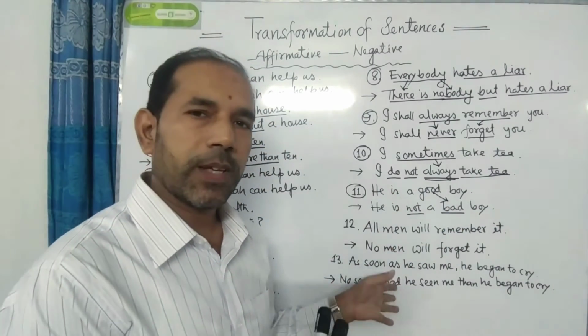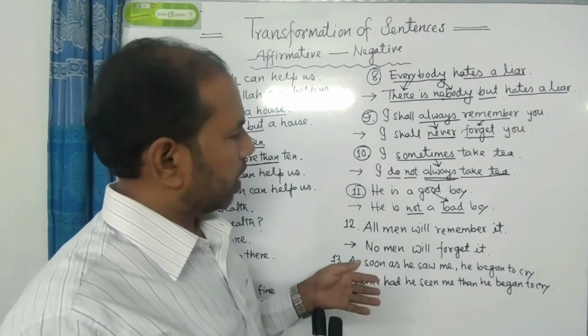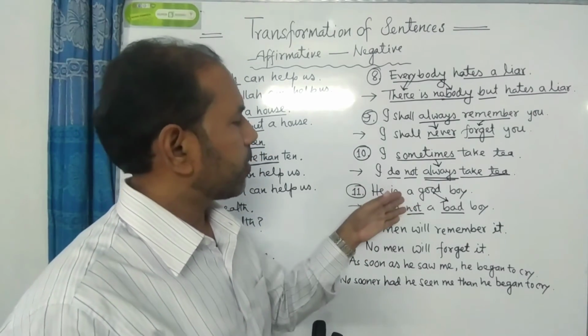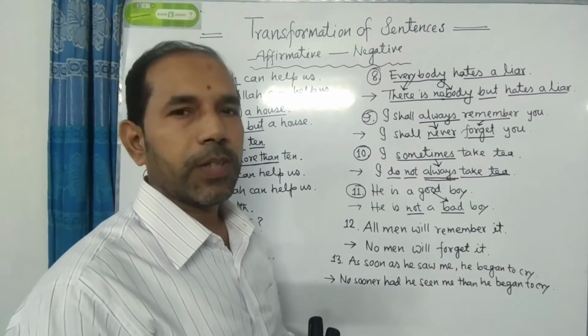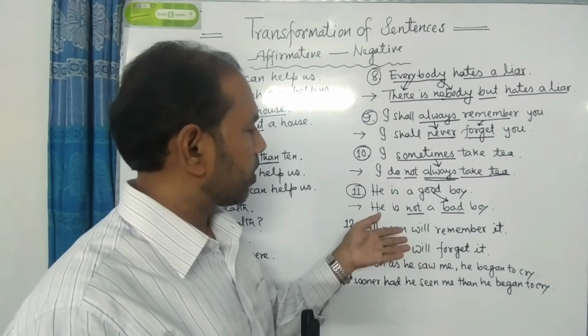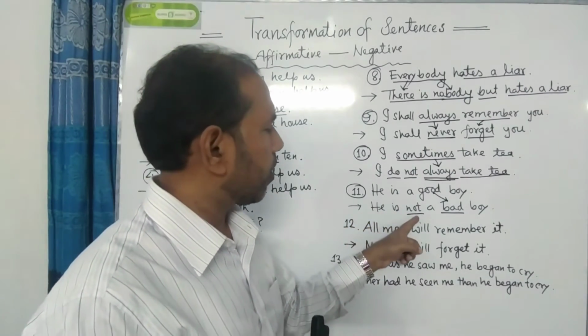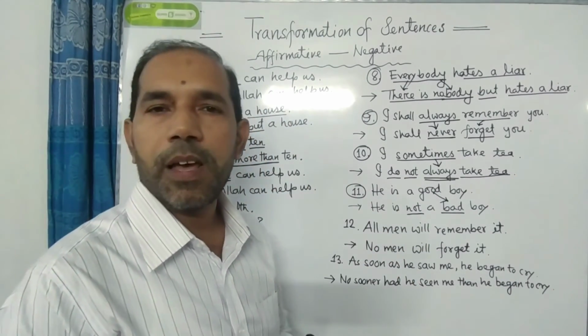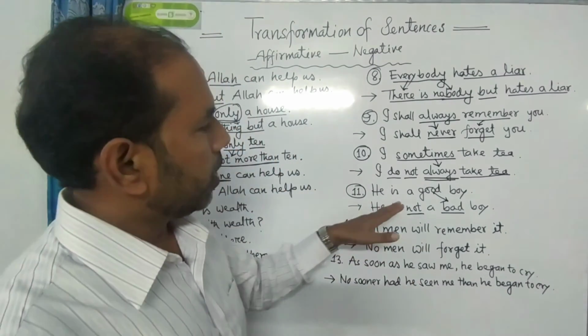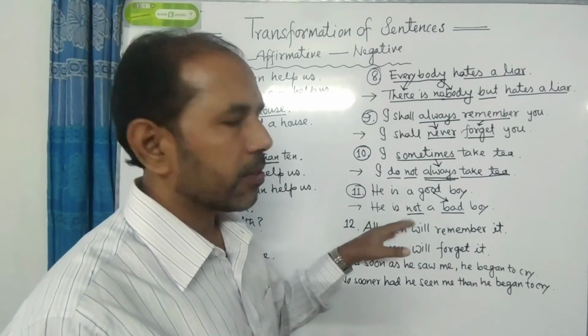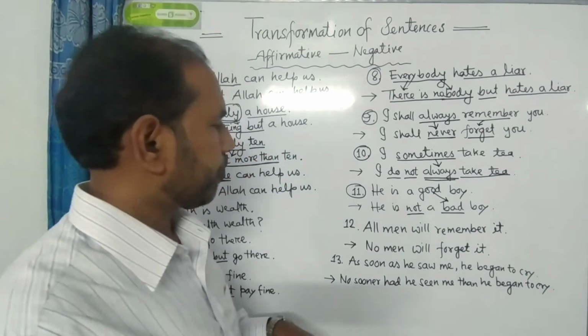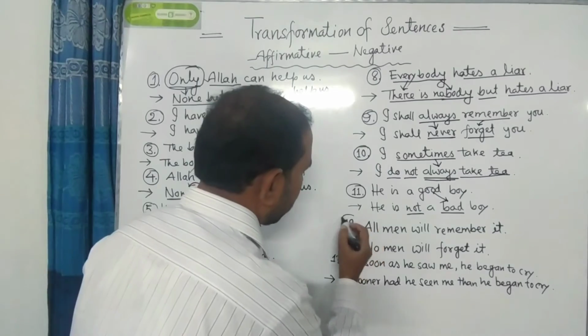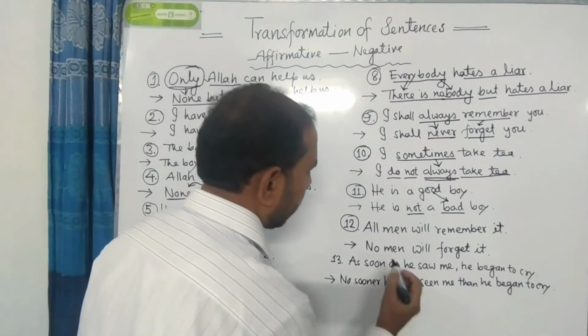So in this way there are some sentences in which you will find subject, verb, adjective. You have to turn the sentence into negative and you have to use not, and then the opposite word of the adjective. So he is a good boy. The answer is that he is not a bad boy. Okay. I am going to the next number. Please listen to me very carefully.